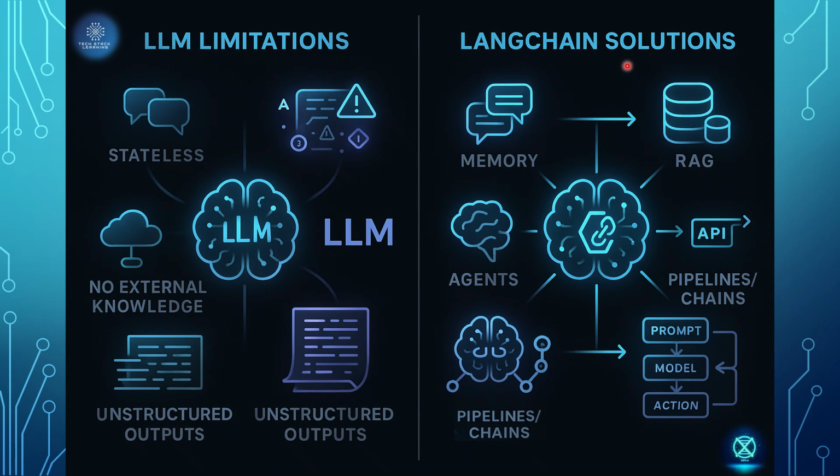So when you combine an LLM with LangChain, we have magic. It gives you memory, so conversation persists. Then it gives you RAG, with which you can pull knowledge and connect models to private knowledge bases. You also have agents, which allow the LLM to decide when to call APIs, which is decision reasoning. Then we have pipelines and chains, a standard way to combine steps like prompts, models, parsers, and actions.